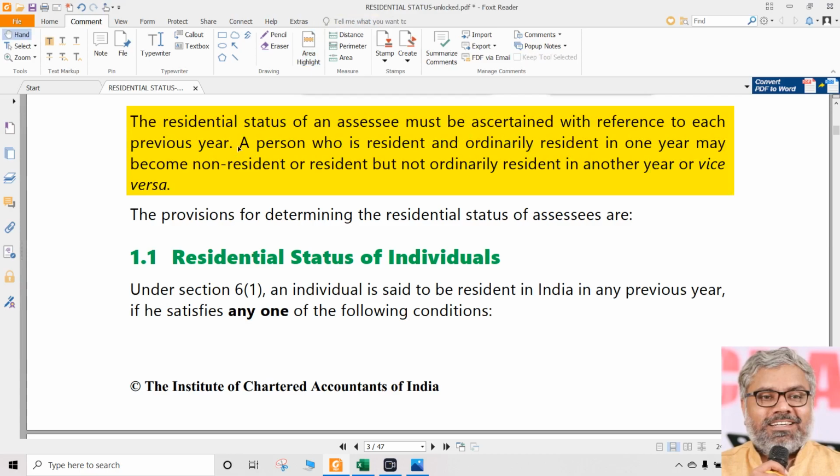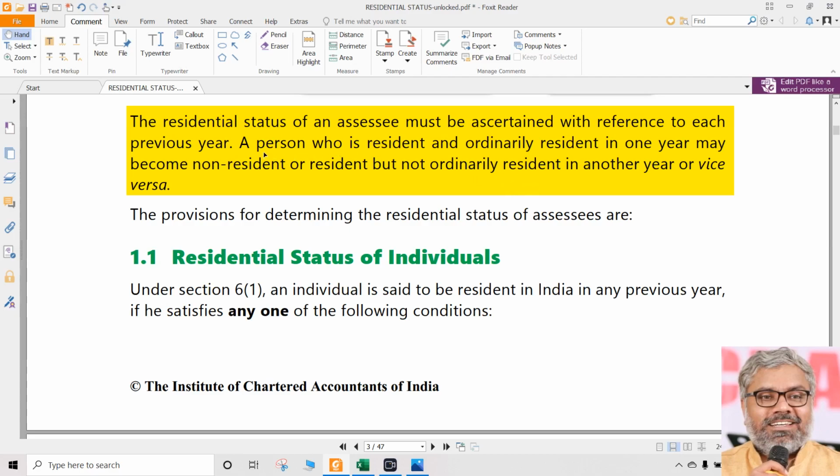There is no guarantee that residential status will be the same every year. Every year it might change. It must be ascertained with reference to each previous year. A person who is resident and ordinarily resident in one year may become a non-resident or may become RNOR in another year, or vice versa. Anybody can become anything in any previous year. So, no guarantee that the same residential status will hold good for all the years.